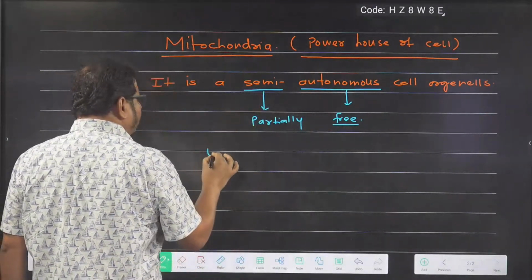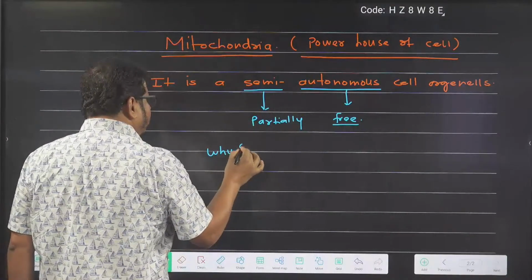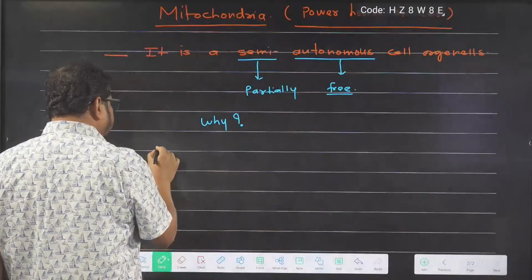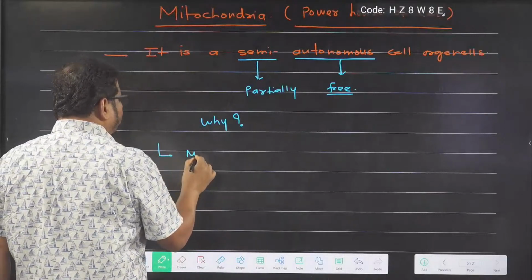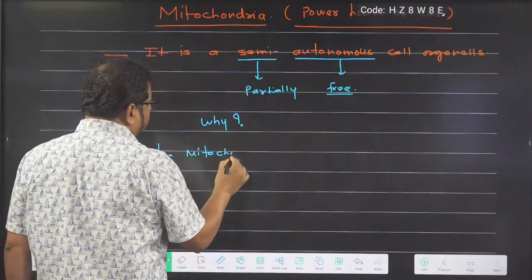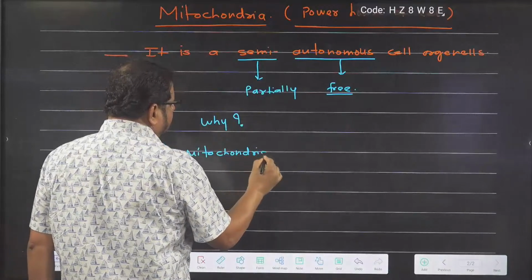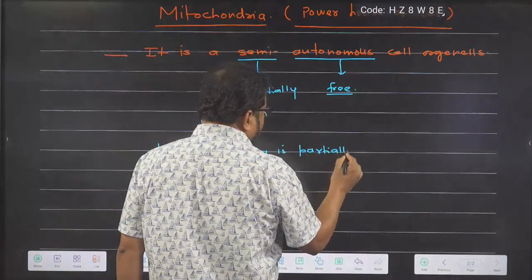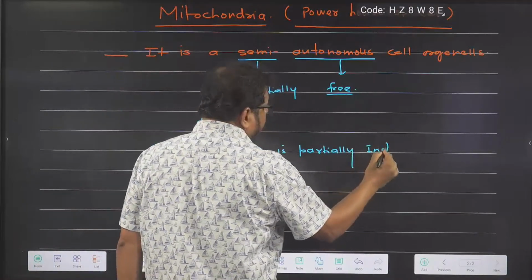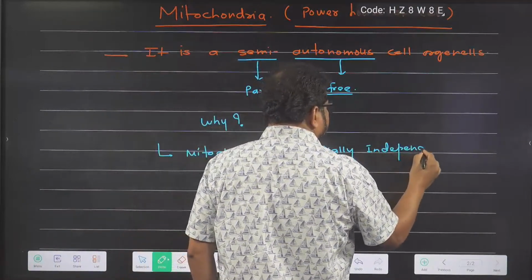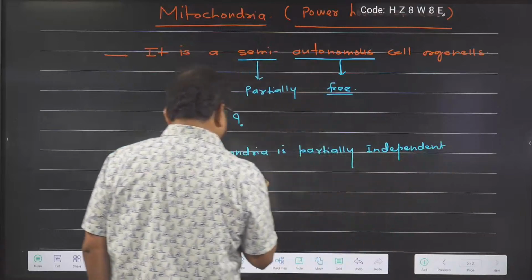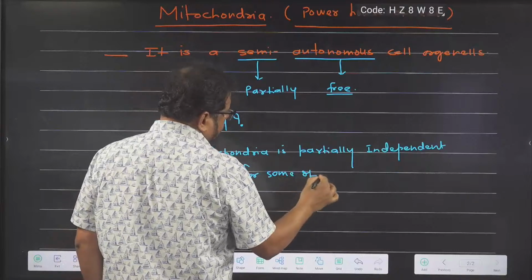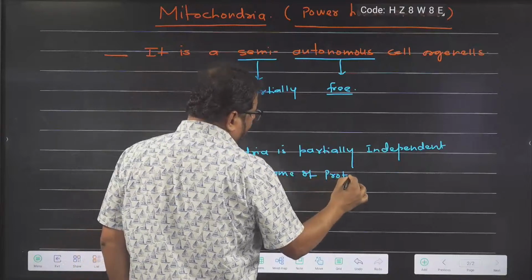Examiner asks why? Why is it called a semi-autonomous organelle? The reason is mitochondria is partially independent for some of the protein.